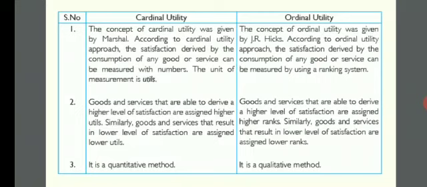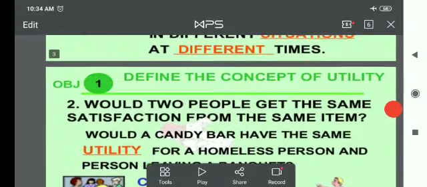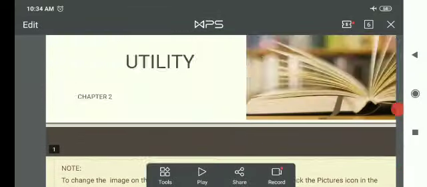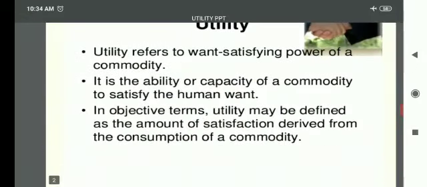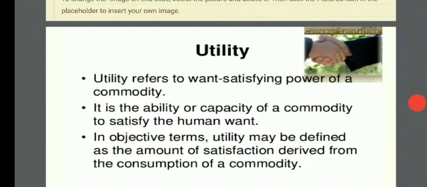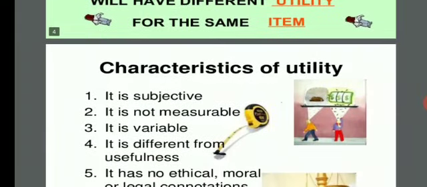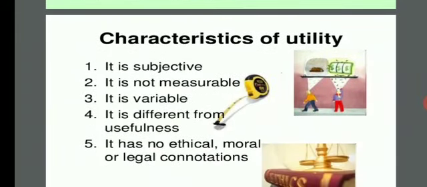So last class we started with the second chapter and learned the meaning of utility. I hope it is clear to everyone. What is the meaning of utility? Let us go through that once again. Utility is nothing but want satisfying power. Later we discussed two examples. After that we went through the different characteristics of utility.